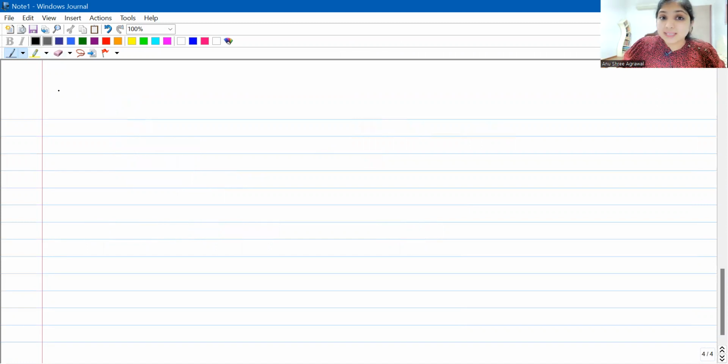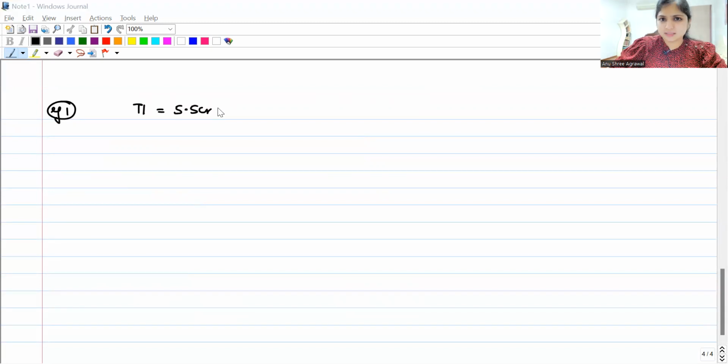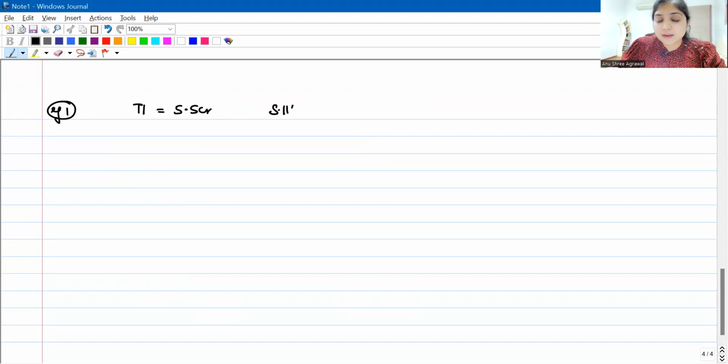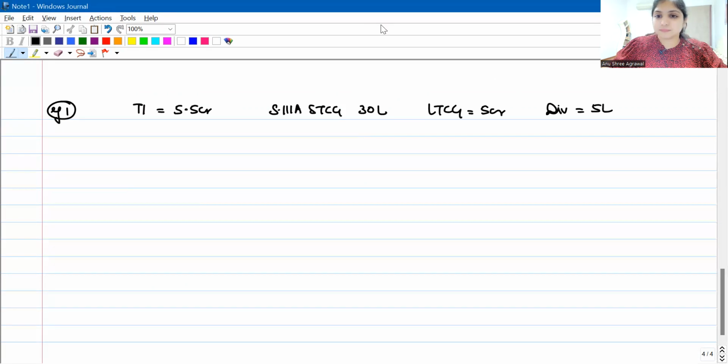Now let me give you an example. Listen to my first example. Let us say the total income of our assessee was 5.5 crores. Now in this 5.5 crores, let us say the breakup was something like this. Section 111A STCG was, let us say, 30 lakhs. Then LTCG, I don't care anymore whether it is 112A or 112, because for both the surcharge rate is maximum 15%. LTCG was, let us say, 5 crores, alright, and dividend income was, let us say, 5 lakhs.